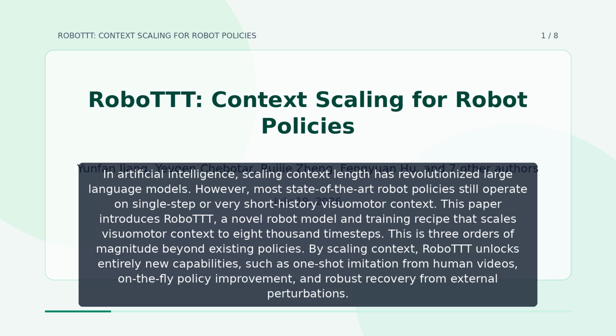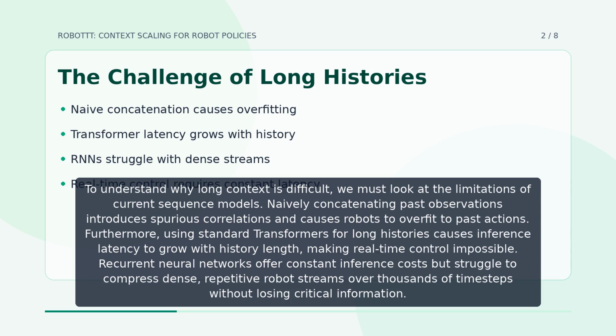By scaling context, RoboTTT unlocks entirely new capabilities, such as one-shot imitation from human videos, on-the-fly policy improvement, and robust recovery from external perturbations. To understand why long context is difficult, we must look at the limitations of current sequence